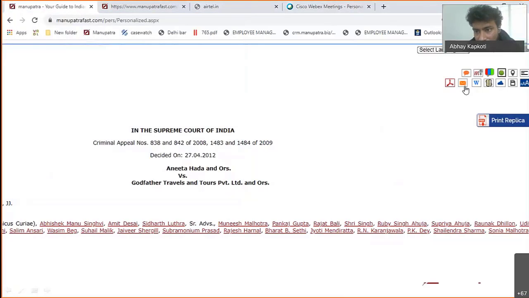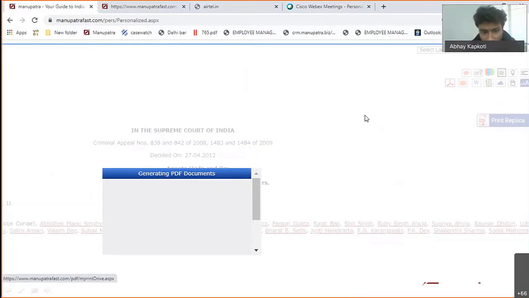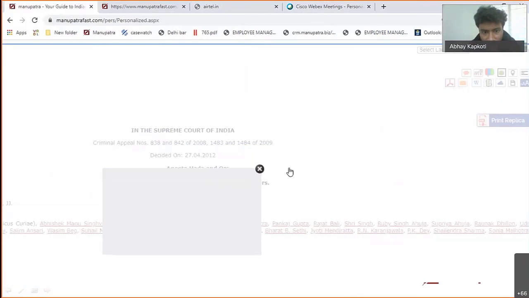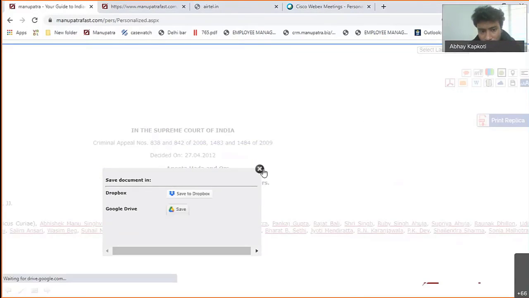If you want to send this as a mail, to a friend, to a colleague, to anyone, you can do that. If you want to view this in a Word format, Word format is also available that you can see from here. If you want to create sticky notes, as I was showing you in the template, you will be able to create sticky notes. You can save this to different drives. If you want to save this in Dropbox, Google Drive, that option is available here.